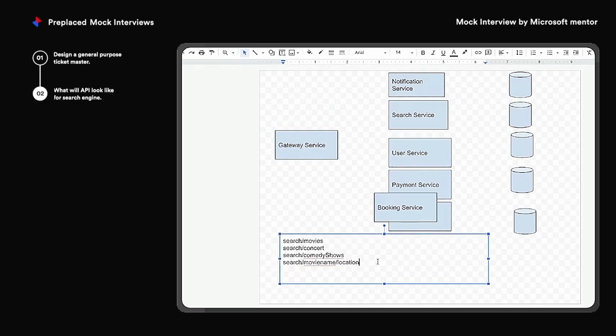Okay. The reason I think, I can do two things here. At least post requests are normally sent to change some resource information in the backend, like to add a user or to modify a user, something like that. But here, if we pass a post request, in the post request body you can pass two pieces of information, like what is the movie name, what's the location. So it doesn't make sense, right? Because we're just using the information to fetch information from the backend. If you're not modifying any resources in the backend, then a post request doesn't make sense.